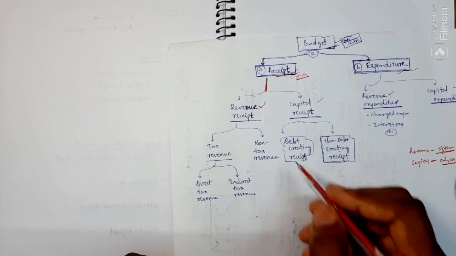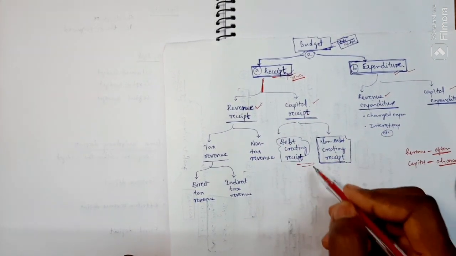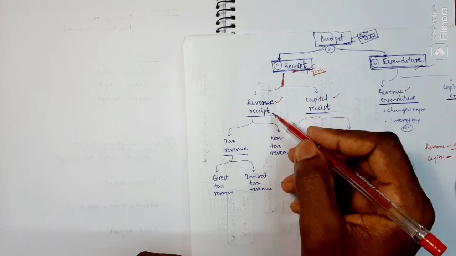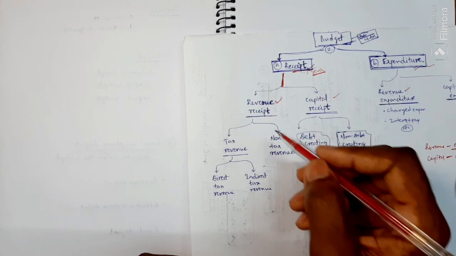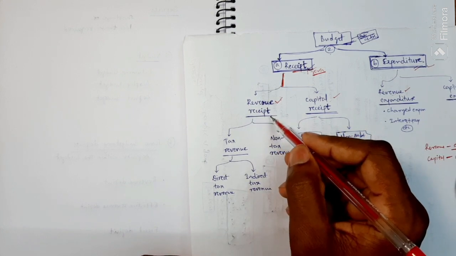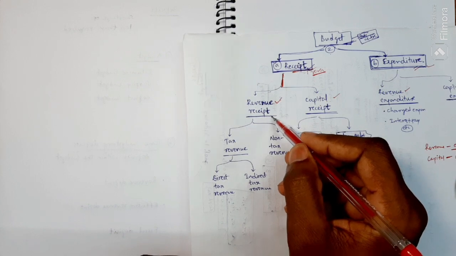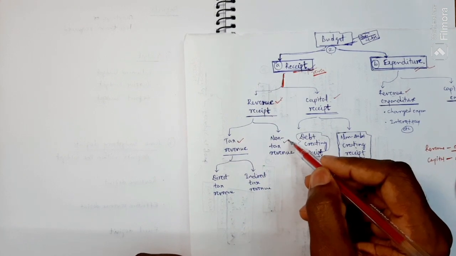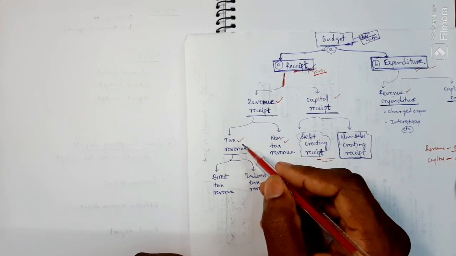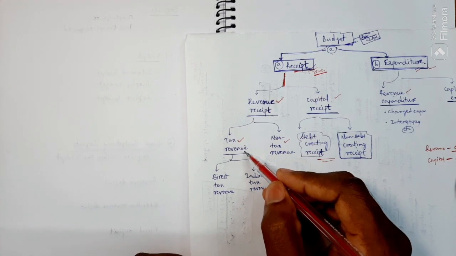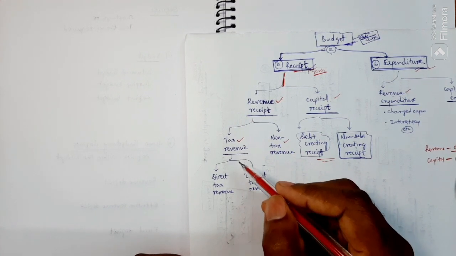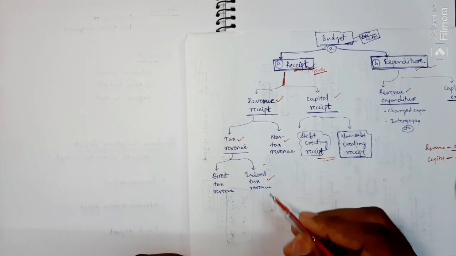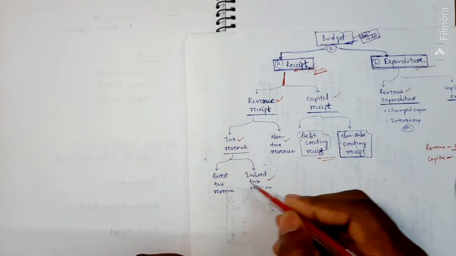Okay, non-tax revenue. You will understand what capital means here. For now, you have just understood what revenue receipt is: these transactions happen very repetitively. In that, there is tax revenue and non-tax revenue. Tax revenue means the revenues the government earns by putting a tax on goods and services. That is what we call indirect taxes, for example GST. The tax may be direct tax or indirect tax.